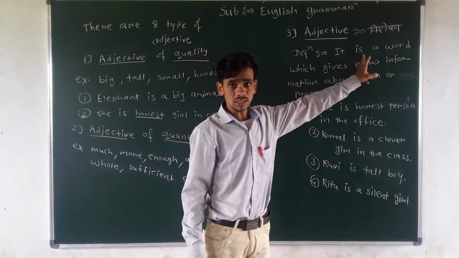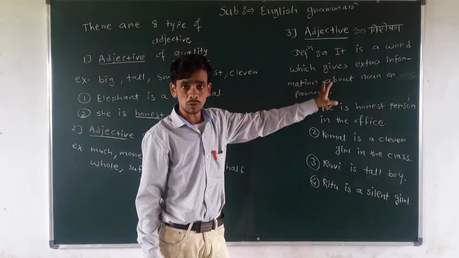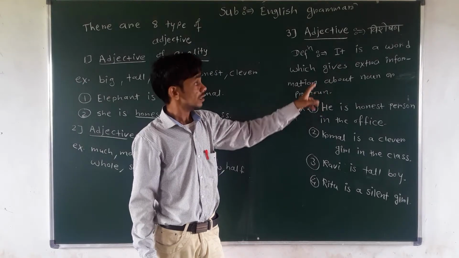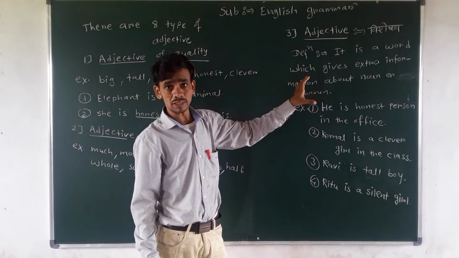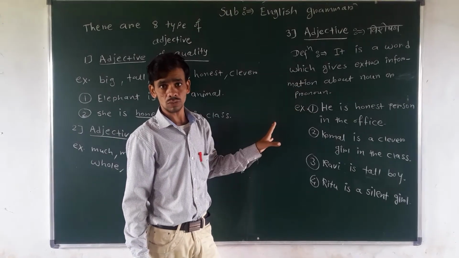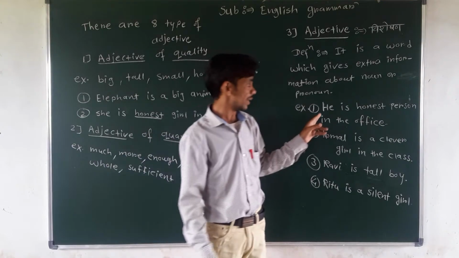Adjective is a word which gives extra information about a noun or pronoun. It means it gives extra information about a noun or pronoun. We use nouns also and pronouns also. We will just understand by example.